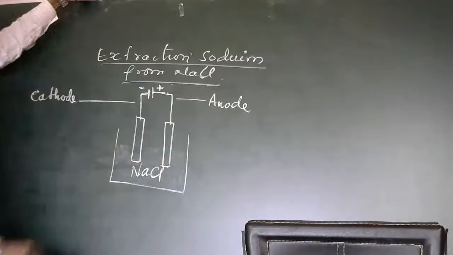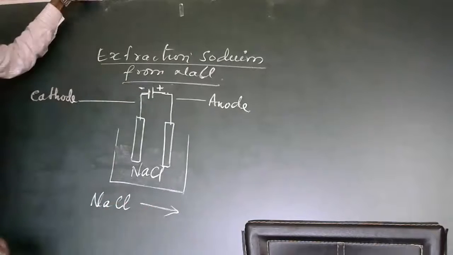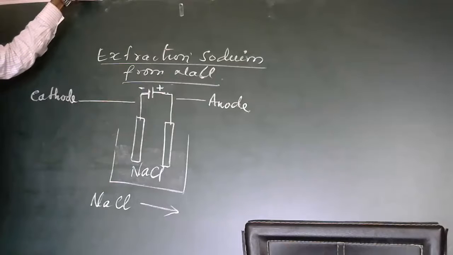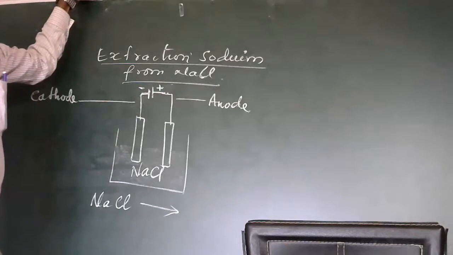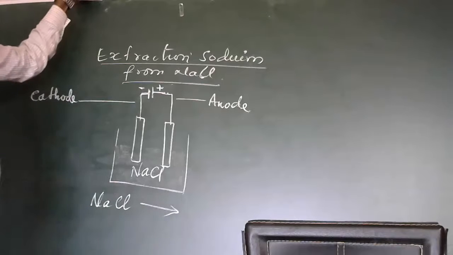So here what happens? When electricity is passed through NaCl, it is electrochemical decomposition. This is an example of electrochemical decomposition, a type of decomposition reaction. You have studied in the first chapter the types of decomposition reaction: photochemical reaction, thermal decomposition, then electrochemical decomposition.